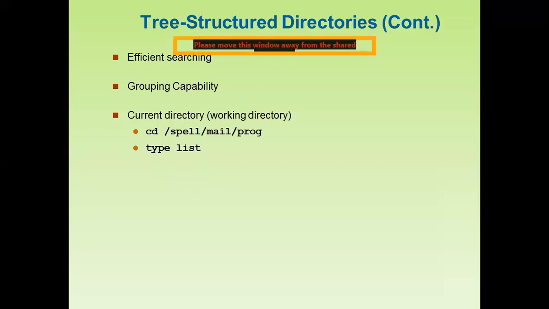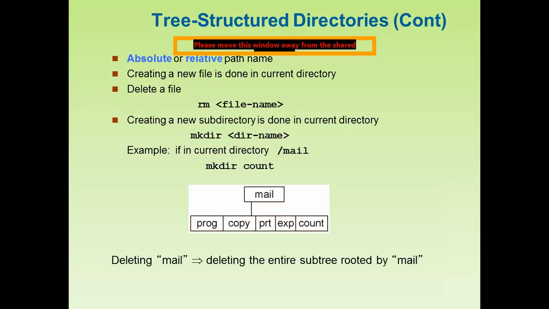So we adopt tree structured directories because of efficient searching, grouping capability, and the current or working directory. With groups, speed will improve, and we can easily search for any item out of a number of items available in secondary storage.